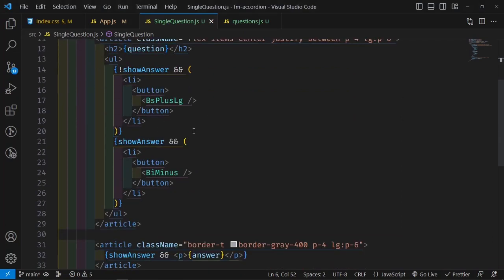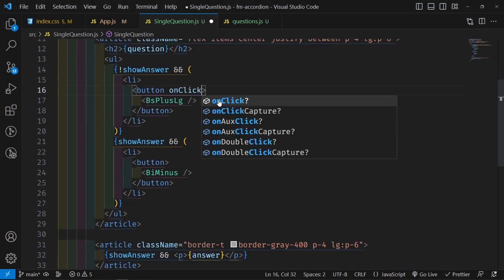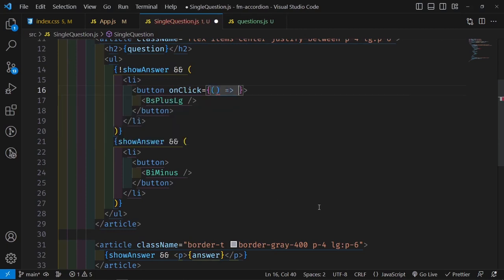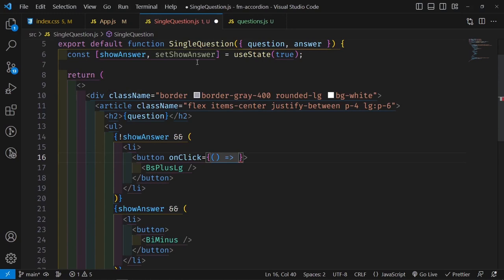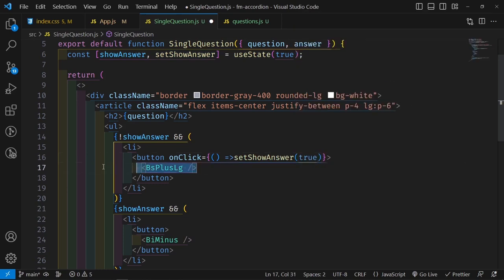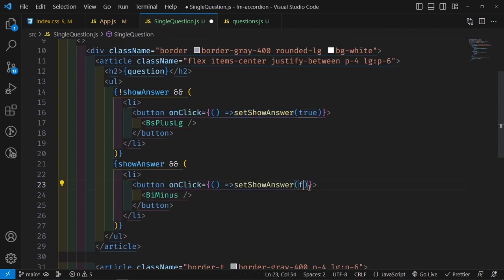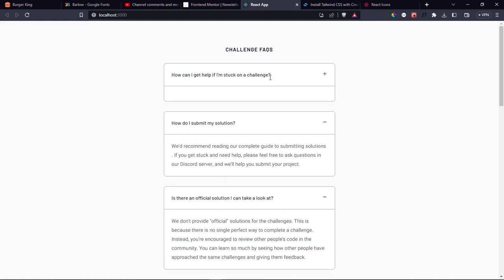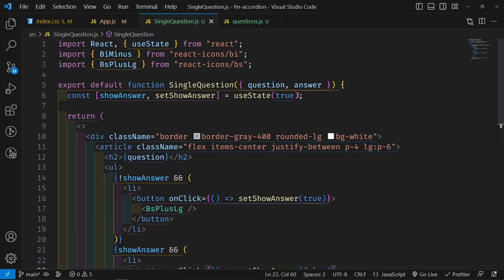Now we're going to do that by going inside this button and adding an on-click event on this button, passing in our inline function, and calling this function that is called setShowAnswer. So we're going to say setShowAnswer to true, because this is the plus icon, so we want it to show. Then we copy this, paste it here and change this to false, so that now when I click on this icon, it doesn't show the question anymore, and then it changes the icon, and so on and so forth. And it should do the same for these others. Now obviously this should be false by default.